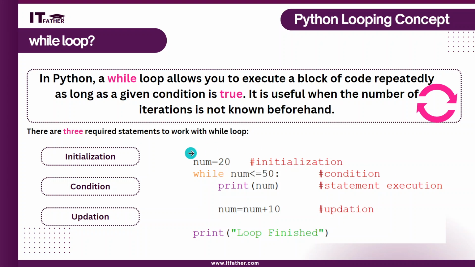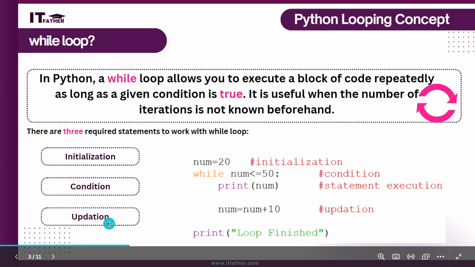Syntax here we can see. I'm talking about loops in Python, so we are talking about the while loop in Python. Now these three things are compulsory for using a while loop. What are they? First is initialization, meaning the starting value. Second is condition, and third is updation.